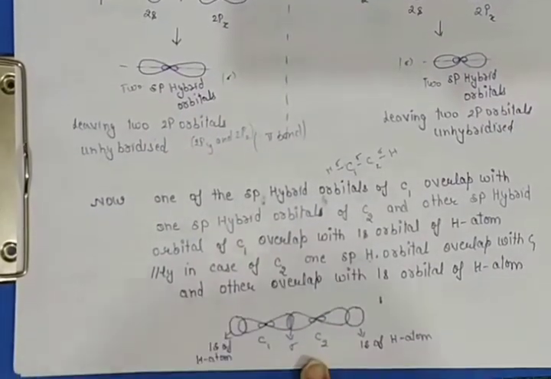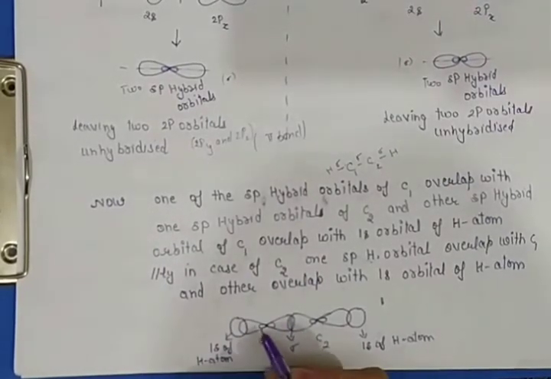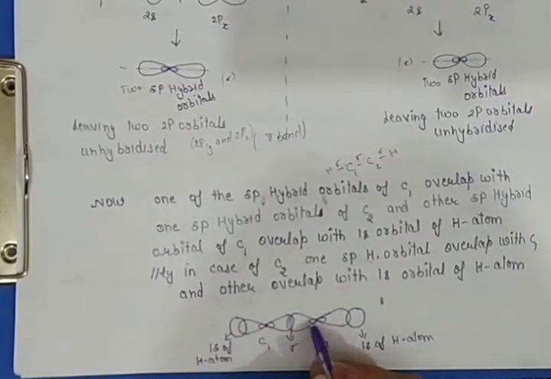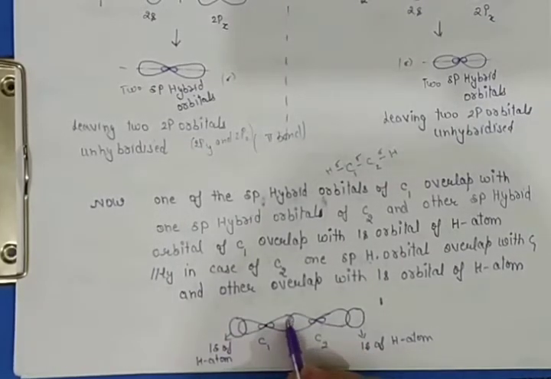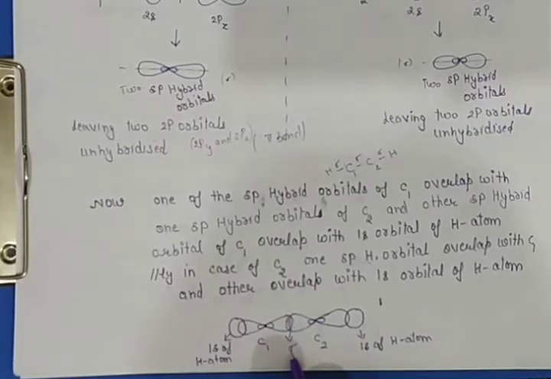Okay, so let us now see how the orbitals overlap. This one is C1 with its 2 sp hybrid orbitals. This is C2 with its 2 sp hybrid orbitals. One of the sp hybrid orbitals of both carbons overlaps to form the sigma bond.